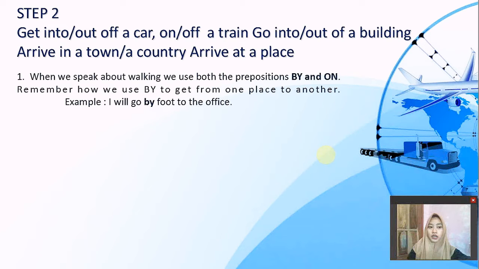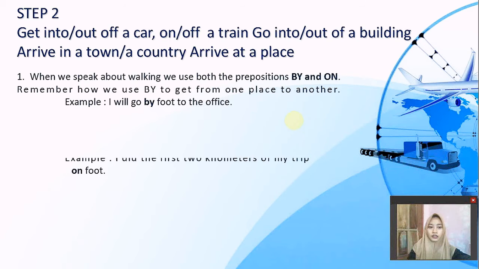Number 1, when we speak about walking, we use both the prepositions by and on. Remember how we use by to get from one place to another? Well, since we are using our feet to get from point A to point B, we use the preposition by. For example, I will go by foot to the office. Here, we use the preposition by because he wants to go to the office by foot.